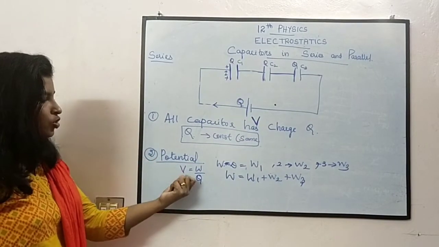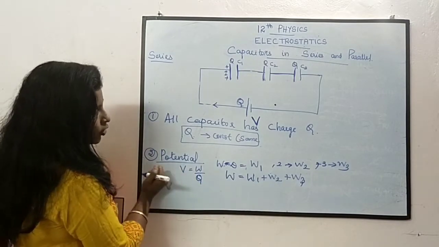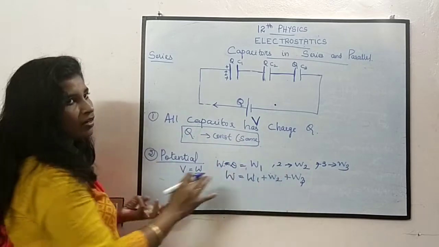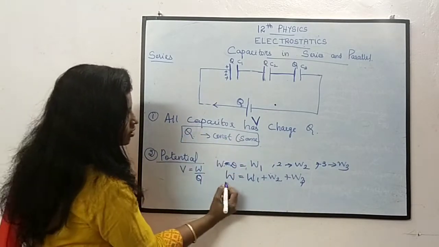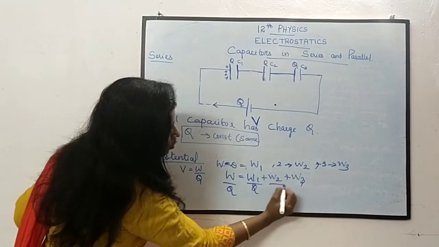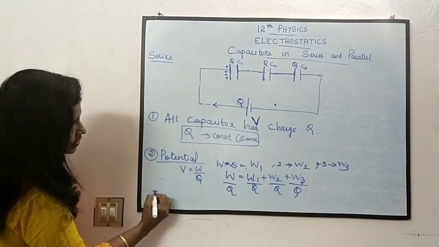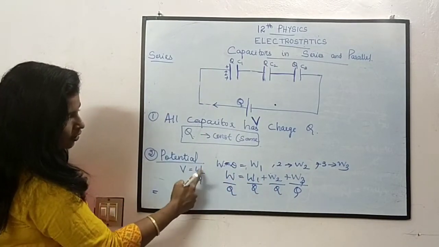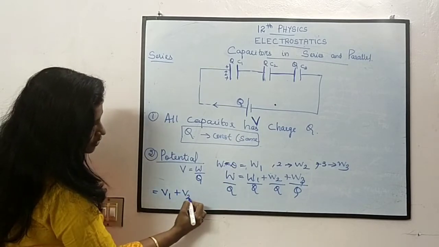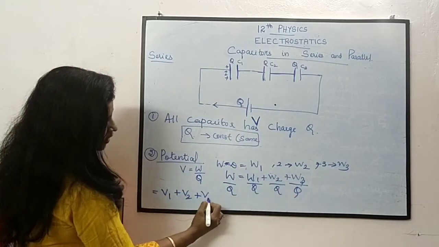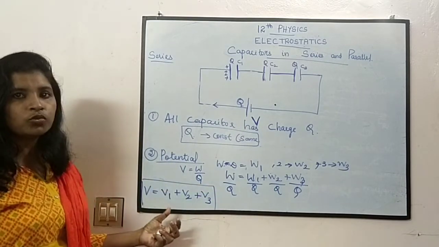So my aim is to find out V, right? V is equal to W by Q. Here Q is constant, Q same ஆ தான இருக்கு இல்லையா? எது same ஆ இருக்கோ அதால divide பண்ணு. Since Q is the same for all, dividing on both sides by Q: W1 by Q means V1, W2 by Q means V2, W3 by Q means V3. So I can write V is nothing but V1 plus V2 plus V3.